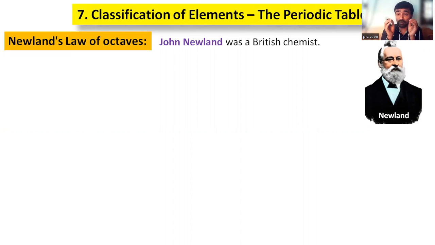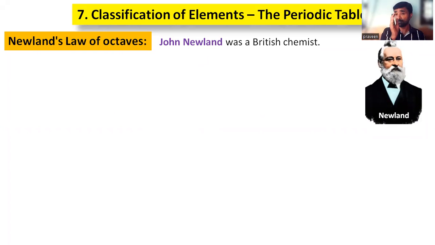At least it was not published in the science journals, right? But he suggested one of the best methods, right? One important point is there to observe through his classification. So let us discuss Newlands' law of octaves.